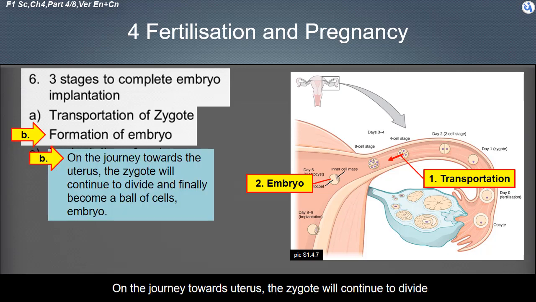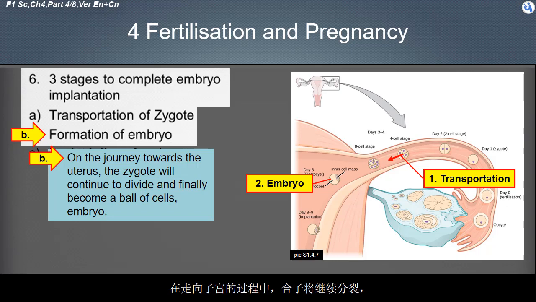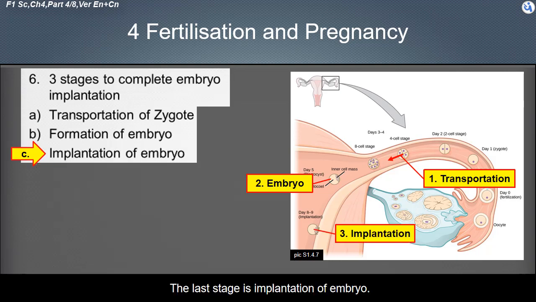On the journey towards the uterus, the zygote will continue to divide, and finally become a ball of cells, the embryo.